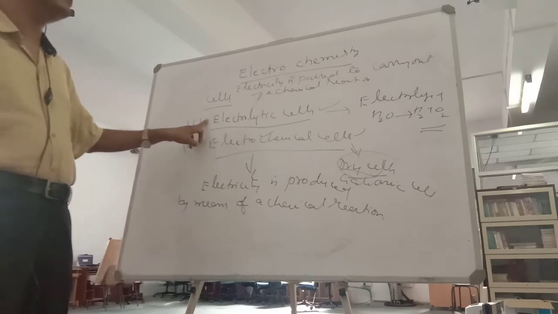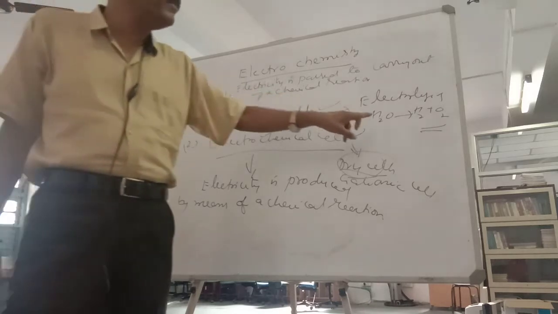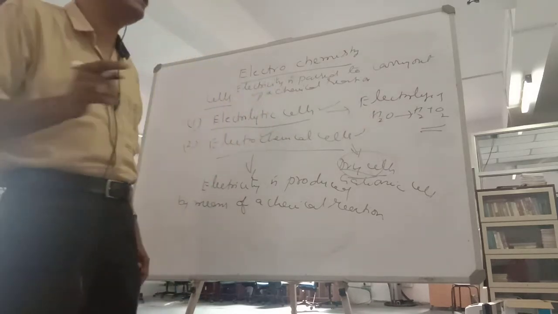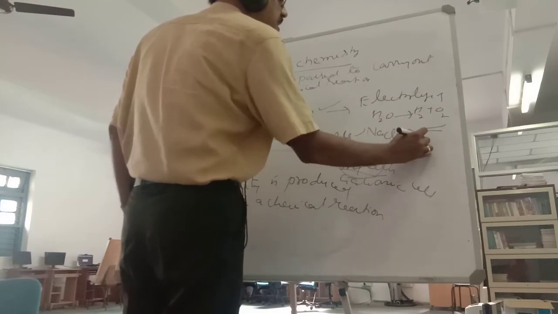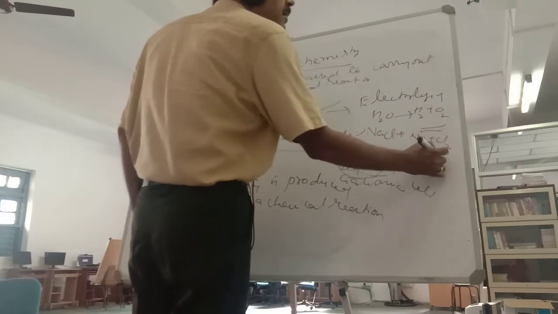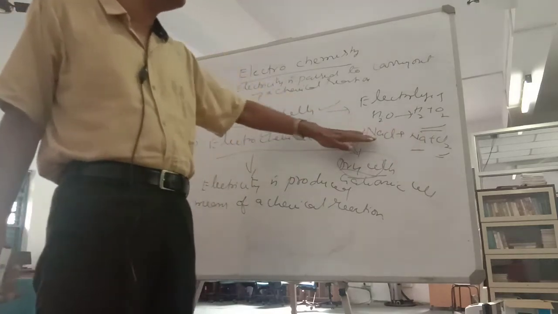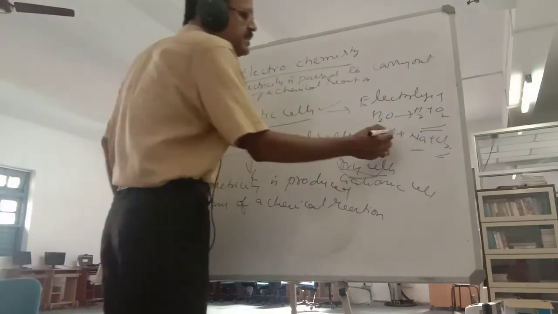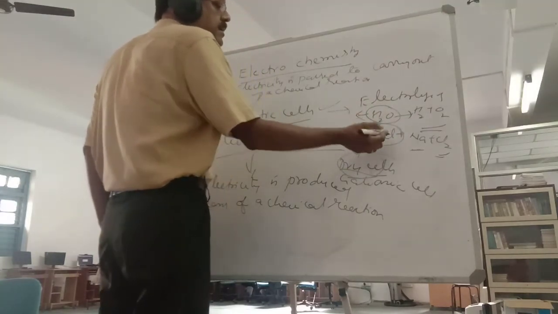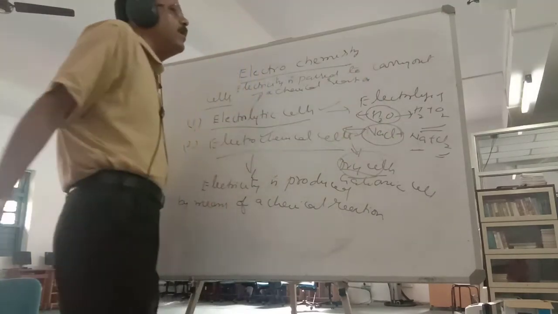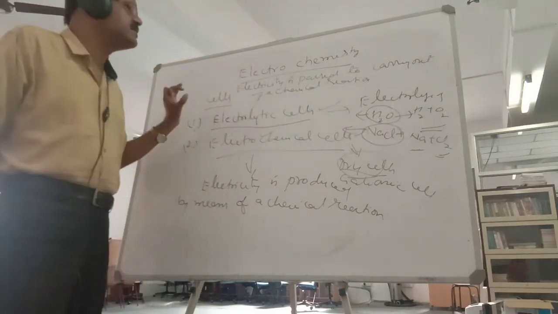Electrolytic cell means you will pass electricity and you will break the substances. For example, NaCl: if you pass electricity, it will change into Na plus Cl2. So this is sodium chloride. That means electricity is passed to break this compound, like sodium chloride and water. So passing electricity to break a compound is known as an electrolytic cell.